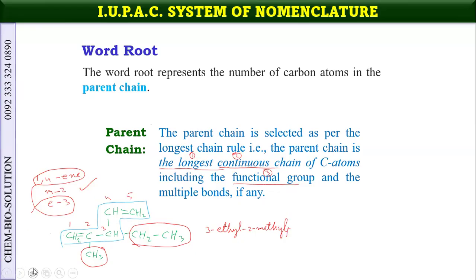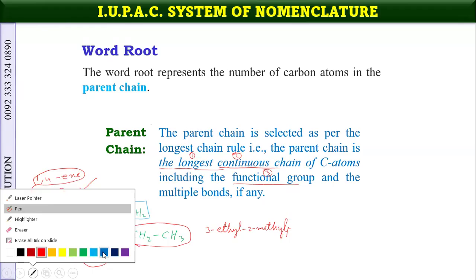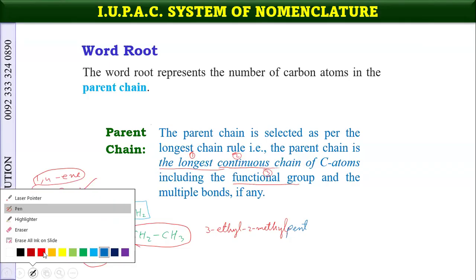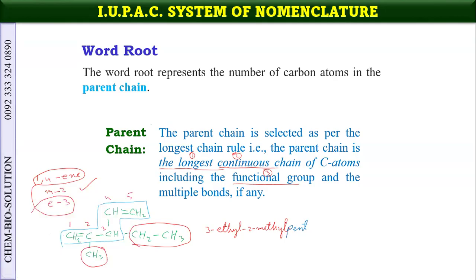So now we write the basic name of the parent chain. Pent. But there is 2 double bonds. We will see in later slide as well, this type of nomenclature. We add a vowel, a, penta.